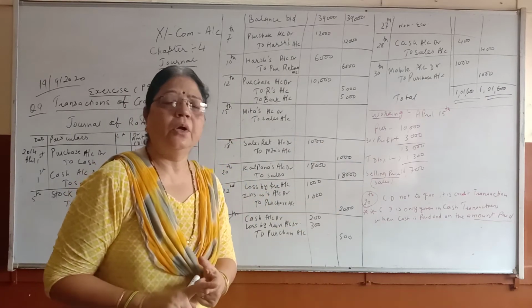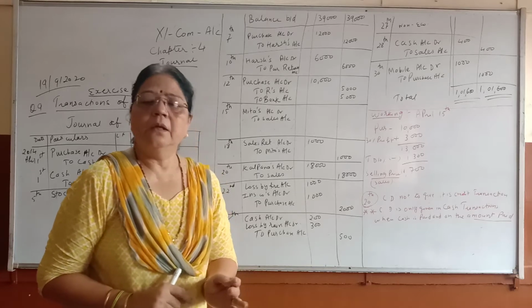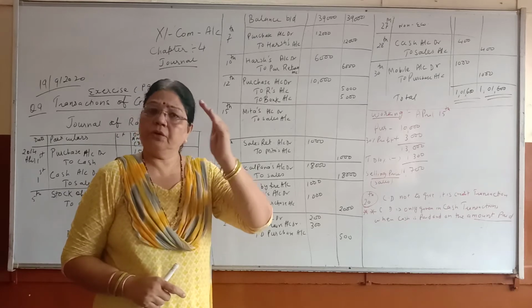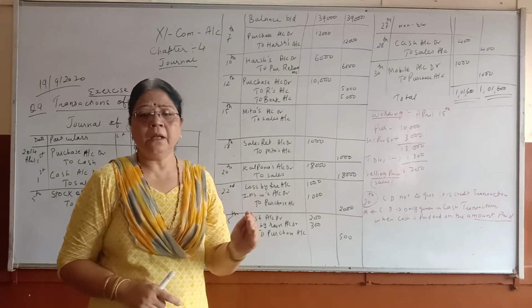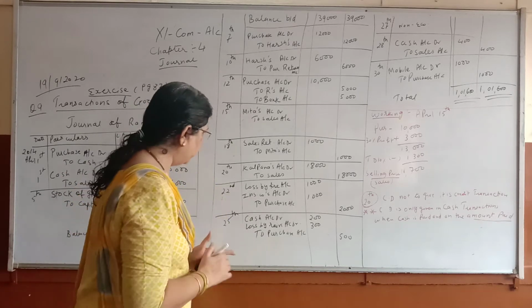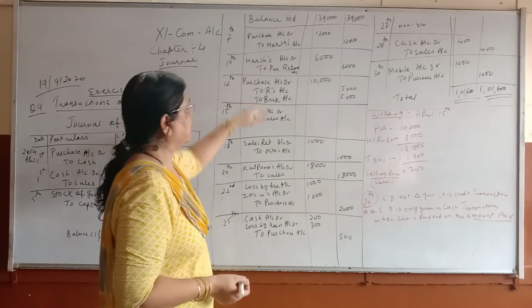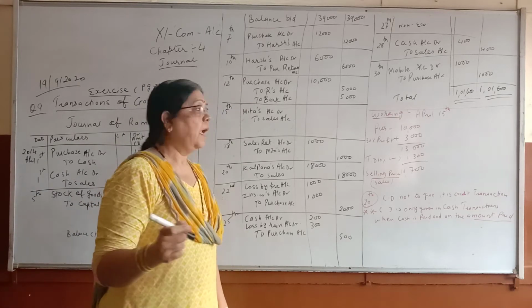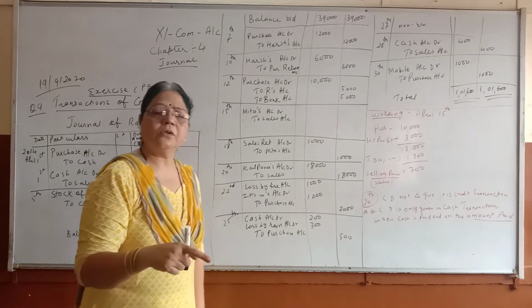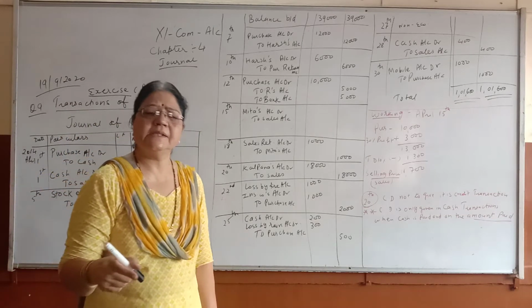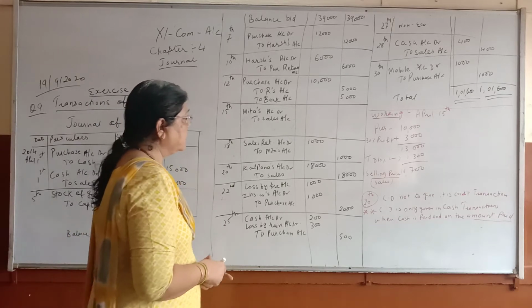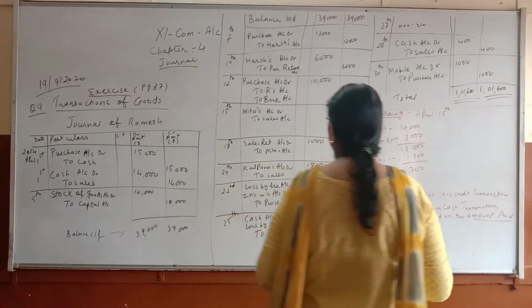I have shown you this entry. What type of entry is this? This type of transaction is half cash, half credit. So for half the amount, cash will be paid, and for the other half the name will be written because it is credit. So children, we will write purchase account debit to Ramila's account and to bank because a check is given. If a check was not given, then we would have written cash, but this is a check. So instead of cash, we will write bank. So it is a very simple entry. This is half cash, half credit.